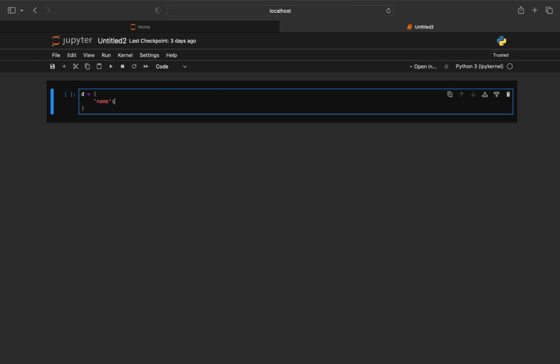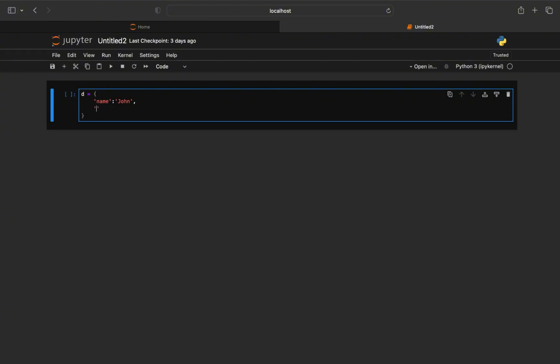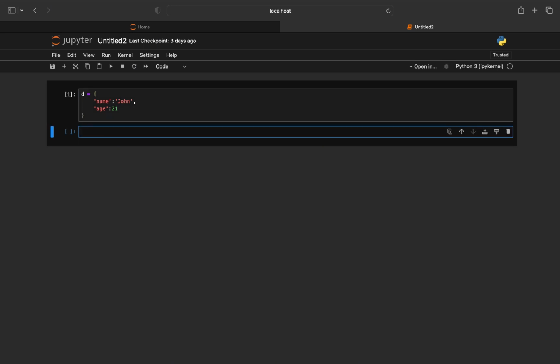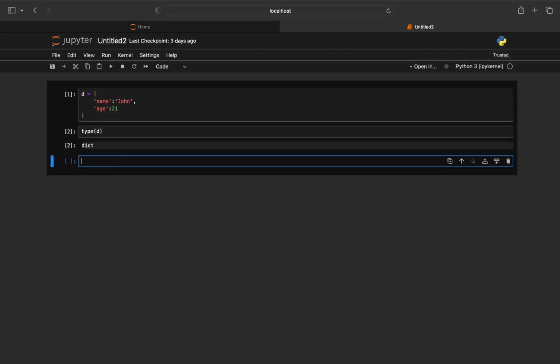It is the same as variables: on the left side of the equal sign we write the variable, and on the right side of the equal sign we write the value. Same here, I write the name, John, and a comma, then the next key and value, age, colon, and the age value. Now the age value will be an integer, like this. Okay, now this is a dictionary. Let me check the type of d. You can see it is a dict type, a dictionary.